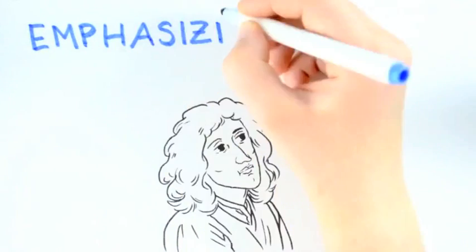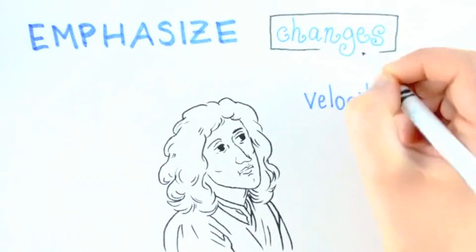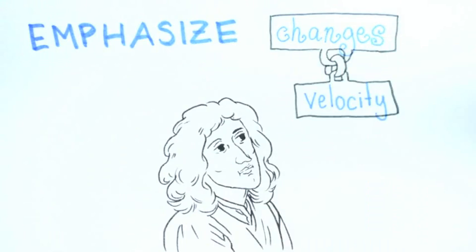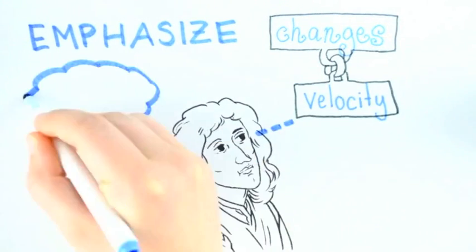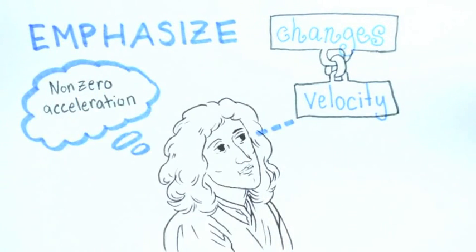We have chosen to emphasize first the importance of changes, speeding up, slowing down, and or changing direction, directly connected to the quantity that's changing, the velocity, because in our view, it's better to visualize that first before using a more abstract description like non-zero acceleration.